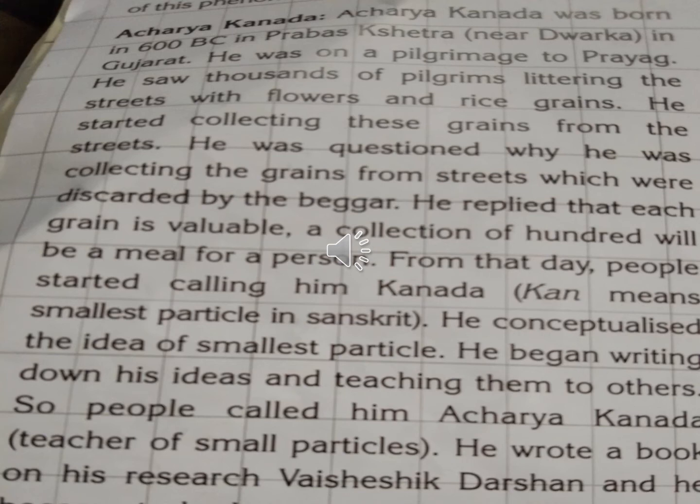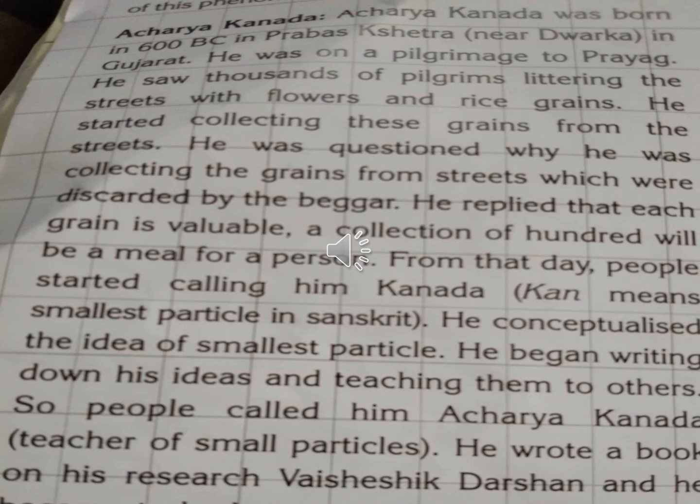So from that day onwards, all the people started calling him Kannada. K-A-N, Kan means smallest particle in Sanskrit. He conceptualized the idea of the smallest particle. So he began writing down his ideas and teaching them to others. So people called him Acharya Kannada. So this name comes from all this. Okay, he wrote a book on his research, Vaisesik Darshan, and he began to be known as father of atomic theory.